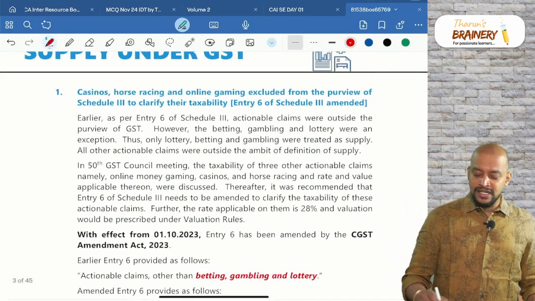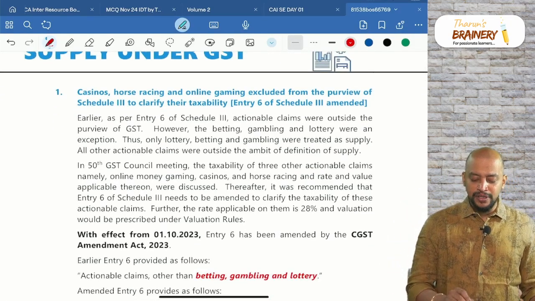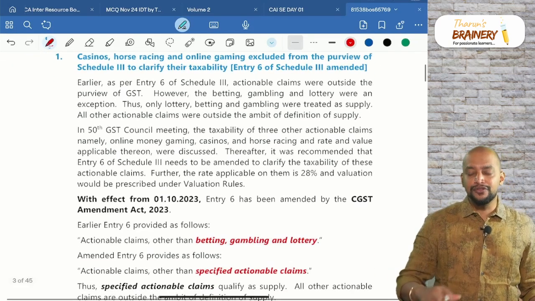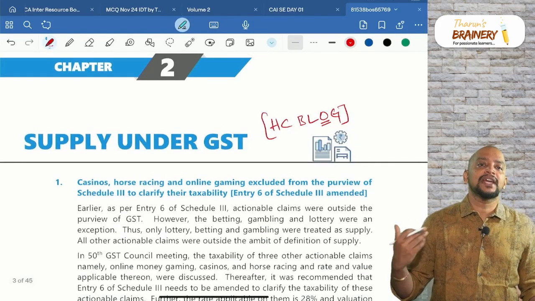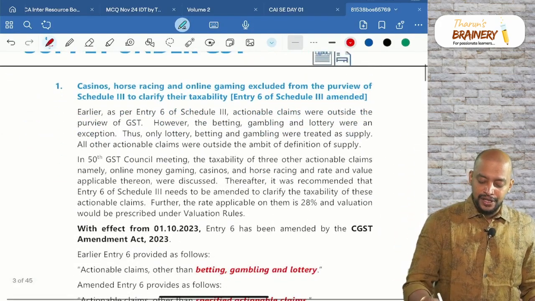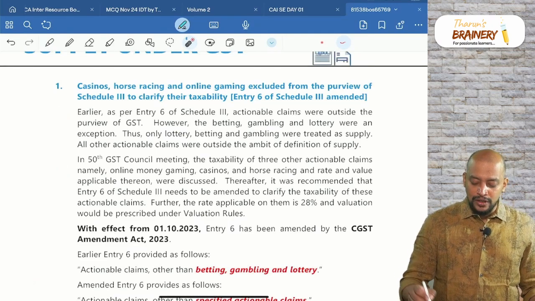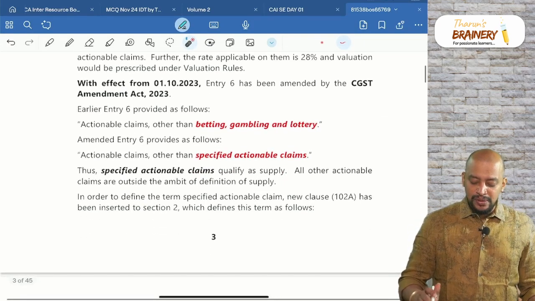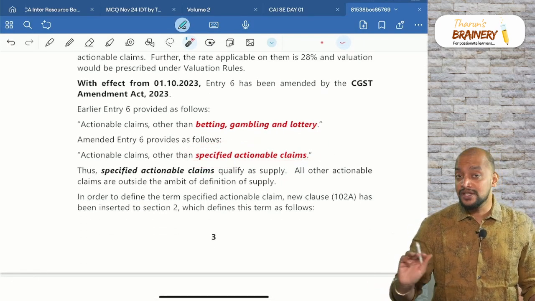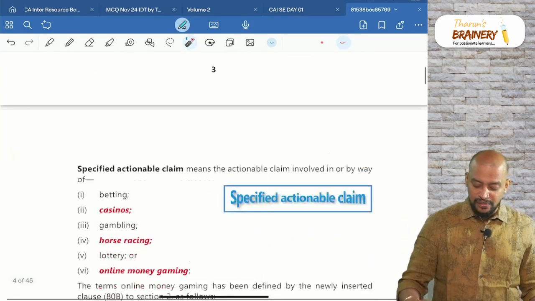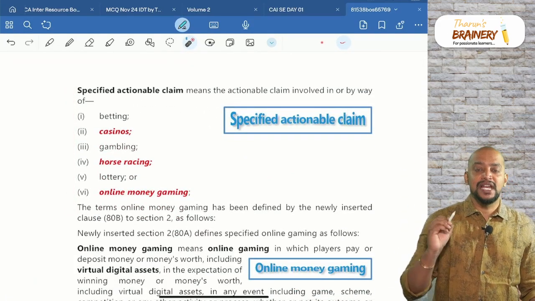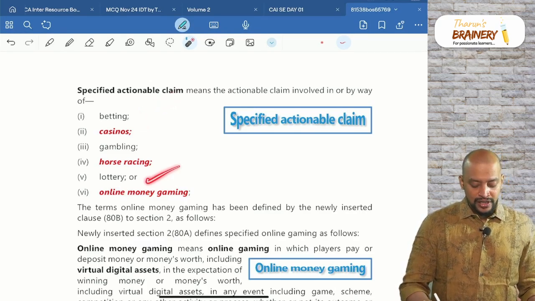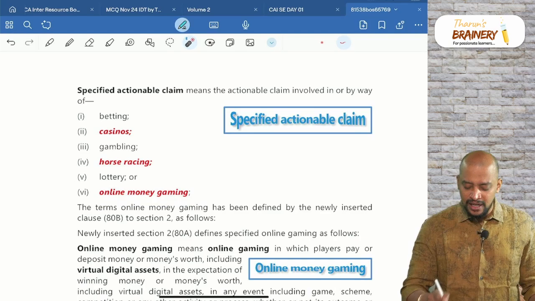So casinos, horse racing and online money gaming are included in the purview of Schedule 3 to clarify their taxability. Earlier, actionable claims other than lottery, betting and gambling were excluded from supply. That's what they are trying to convey here. Earlier, only lottery, betting, gambling were covered, but now they have decided that actionable claims other than specified actionable claims are excluded from supply. So what are those specified actionable claims? Horse racing, casinos, then betting, lottery, online money gaming and gambling.